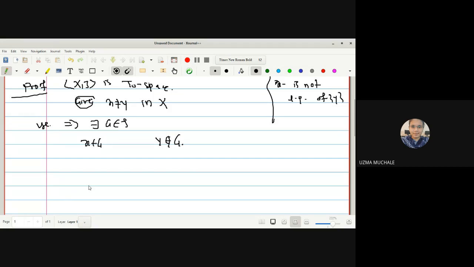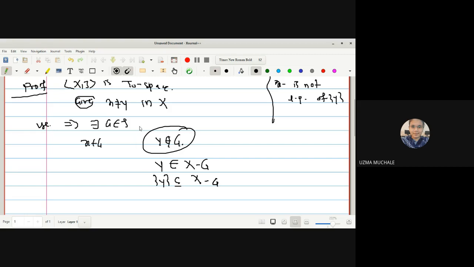So if y is not a member of G, where will it belong? It will belong to its complement, right? So I can say singleton y is a subset of this set X minus G, correct?